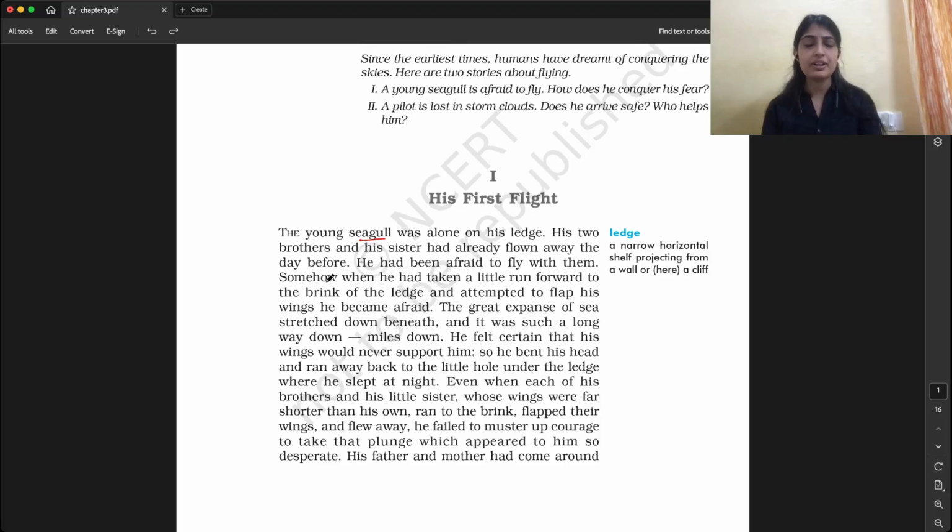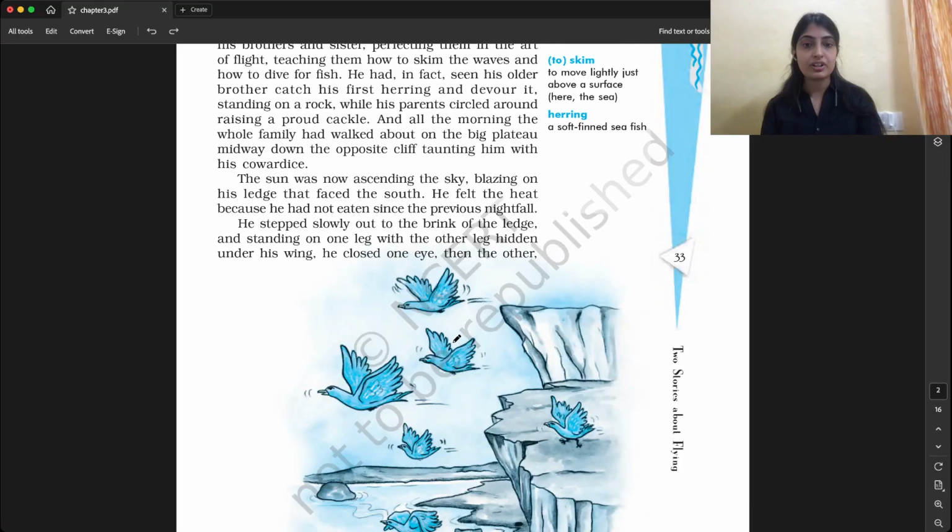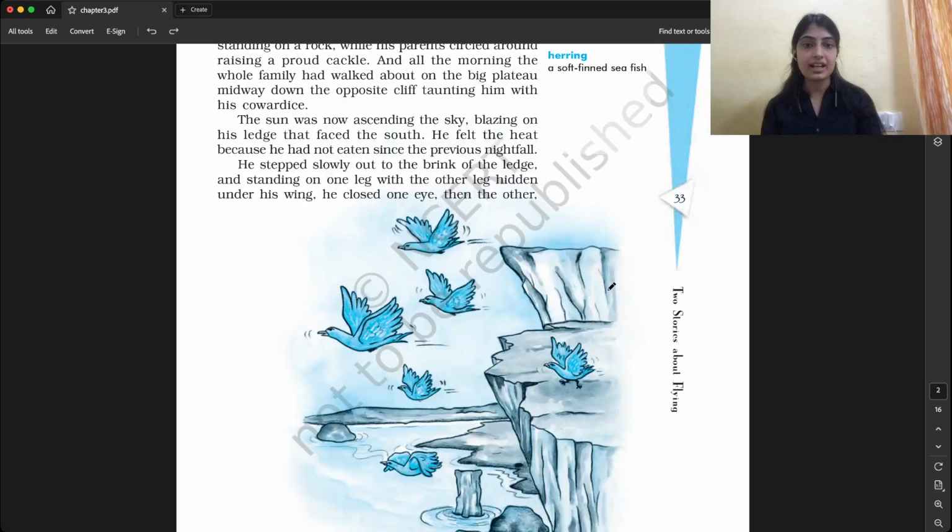So now the writer is saying somehow this happened, that when he had taken a little run forward to the brink of his ledge, our protagonist, this seagull, this bird we are talking about, was running from his home.